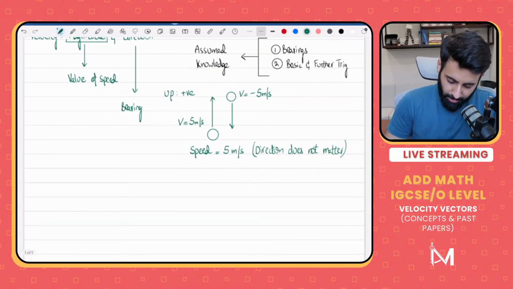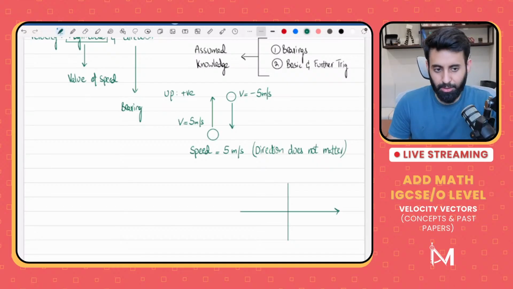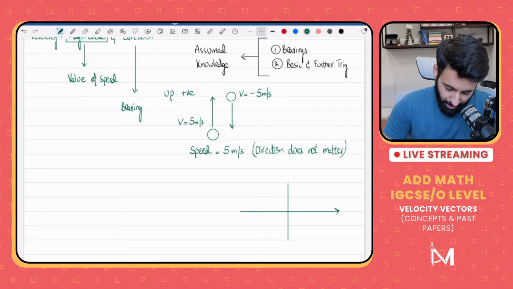Also remember one thing, that in vectors, instead of using x and y, we use i and j. So instead of x, we call it i, and instead of y, we call it j. In the first quadrant, just like x and y are both positive, i and j are both positive. In the second quadrant, x is negative, so that means i in the second quadrant is negative.